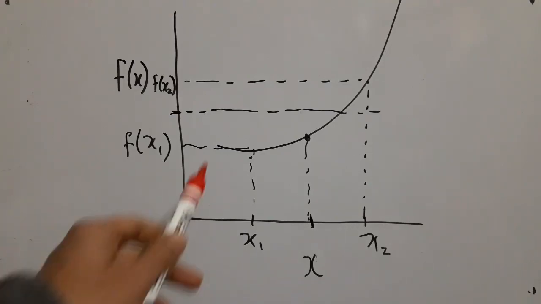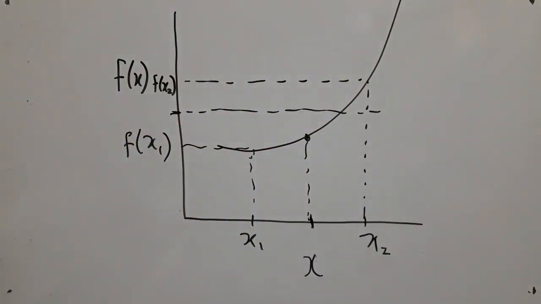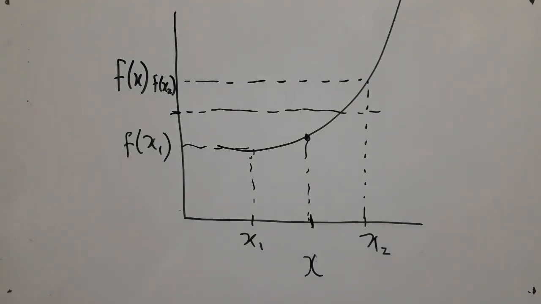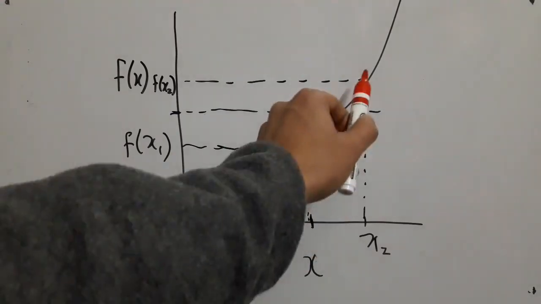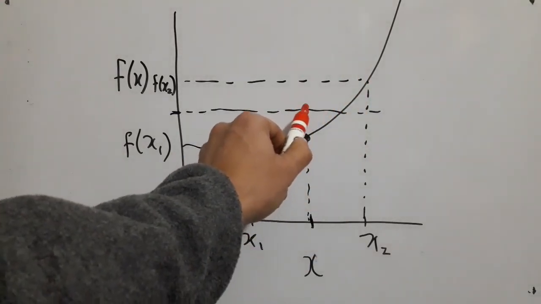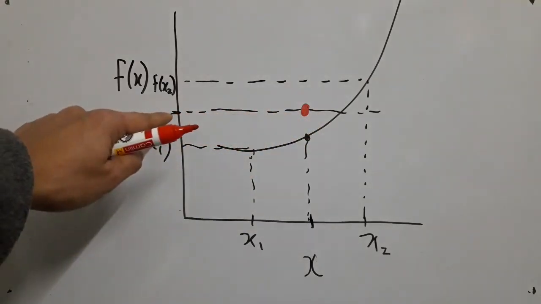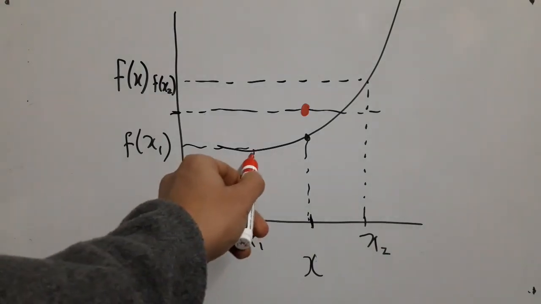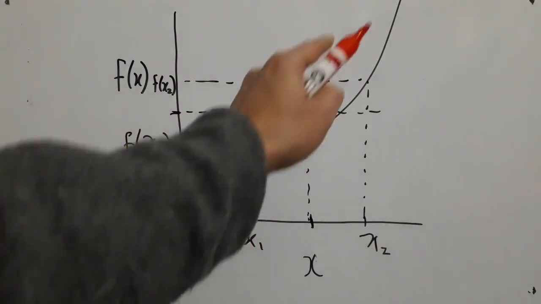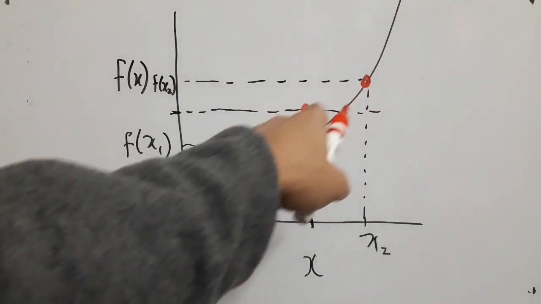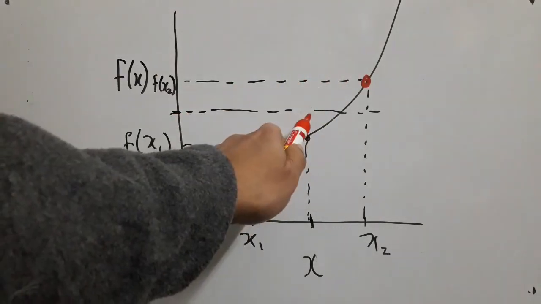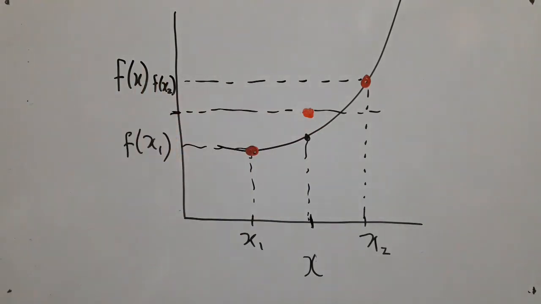Now, suppose I want to come up with the shape of the curve for which it should not matter. That is, whether I apply the transformation first or I take the average first, I should get the same value. Which means, if I take the center point here and then I take the average, I should get exactly this value. It is the midpoint along the y-axis as well as the midpoint along the x-axis. So I know this point is on my curve, I know this point is on my curve, and this point must also be on my curve. Clearly they form a straight line. In my picture it doesn't look like a straight line, but they should be just like a straight line.